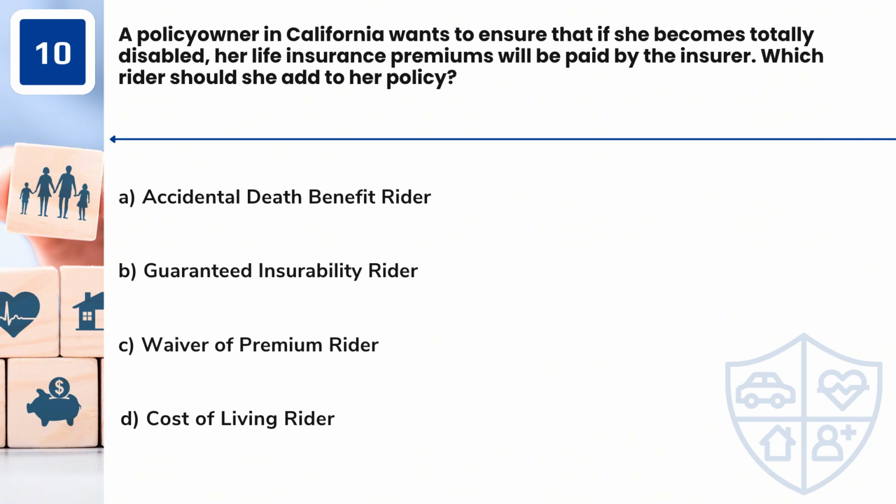Question 10. A policy owner in California wants to ensure that if she becomes totally disabled, her life insurance premiums will be paid by the insurer. Which rider should she add to her policy? A. Accidental death benefit rider. B. Guaranteed insurability rider. C. Waiver of premium rider. D. Cost of living rider.